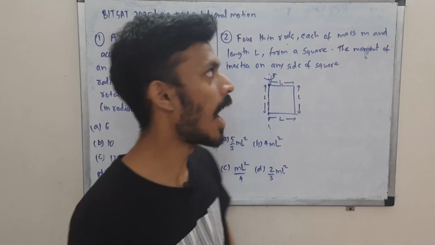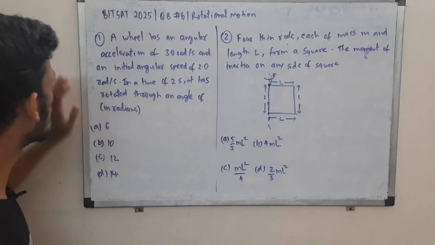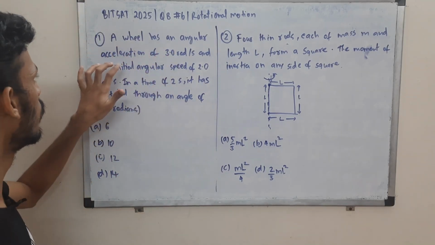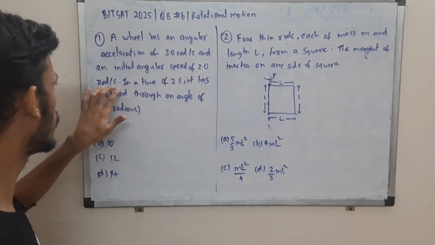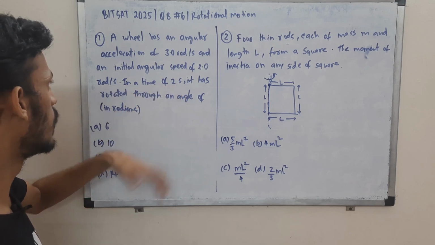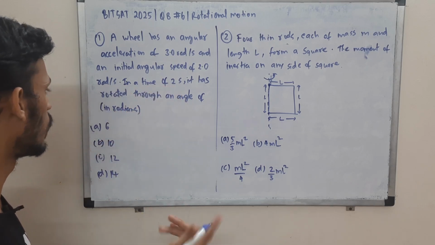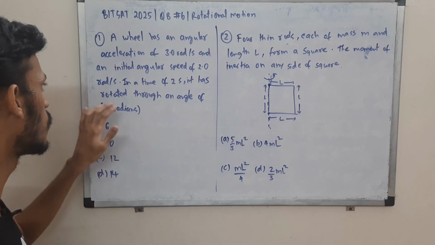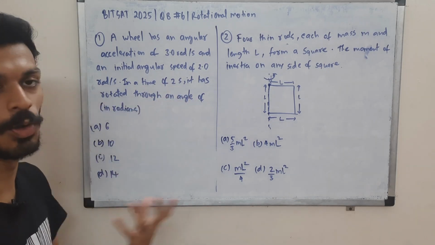Come to question 1 and 2 over here to kick things off. In question 1 we have a wheel with this angular acceleration and this angular speed, and we have been doing the rotations for 2 seconds. You are supposed to tell what is the angle it will rotate by.